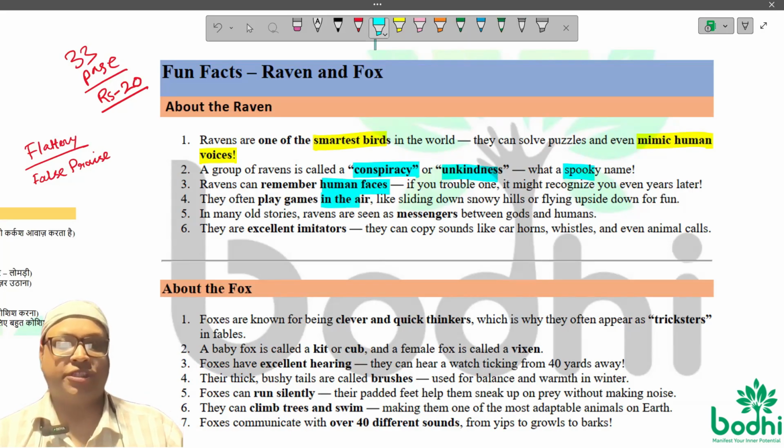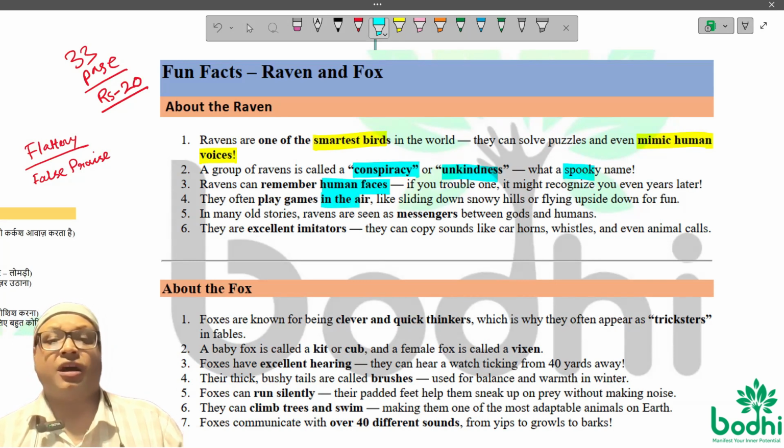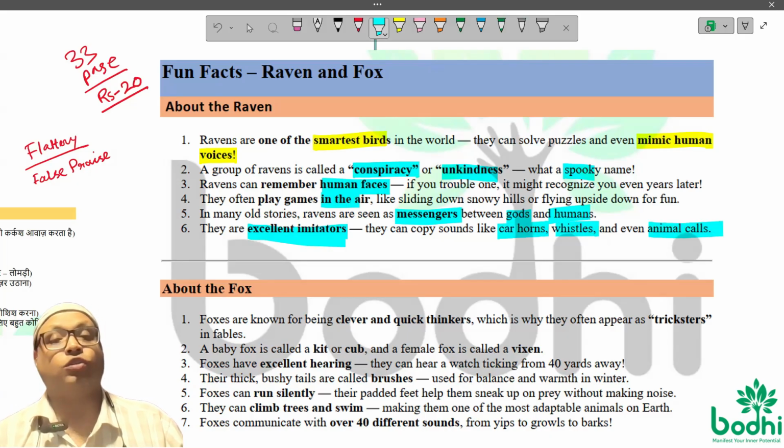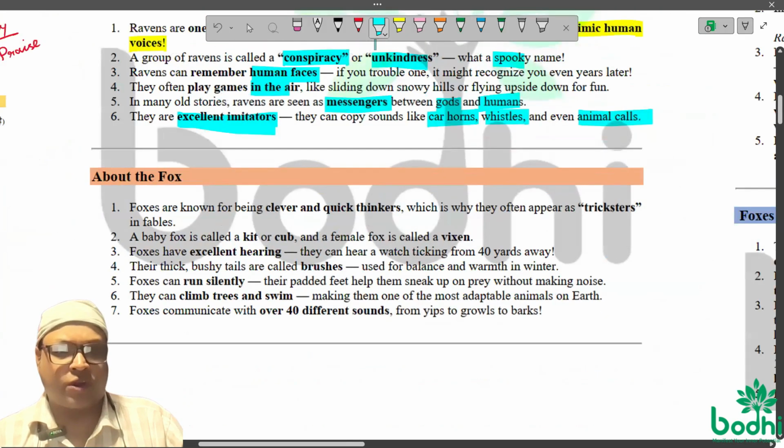The games of the birds that happens. In many old stories, ravens are also used as messengers between gods and humans. Now, these are just tales, and they are excellent imitators. They can copy sounds like car horns, whistles, even animal calls. So they are very smart birds. And if you talk about the fox,